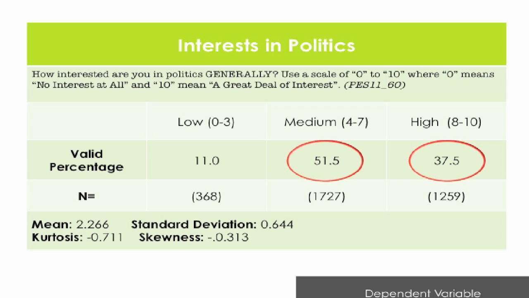The data is recoded and condensed from a scale of 0 to 10 to 3 ordinal levels: low, medium, and high. Cases like "don't know" and "refused" are declared as missing values. The distribution has a low peakedness and is skewed to the left according to the results of the kurtosis and the skewness. The frequency analysis for this dependent variable has shown a sufficient level of variation. Most of the cases are concentrated at medium and high level, however, we are still able to conduct further analysis.